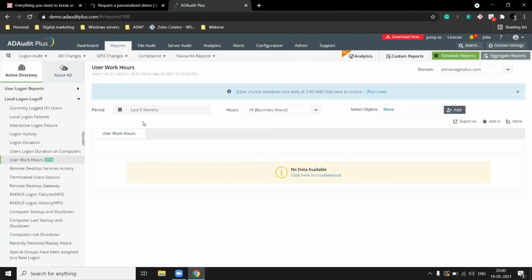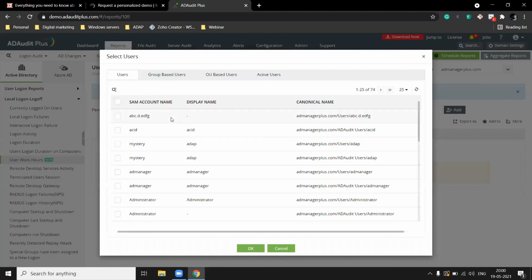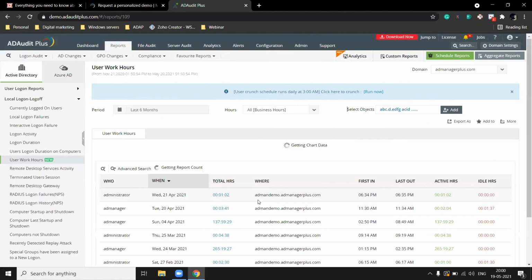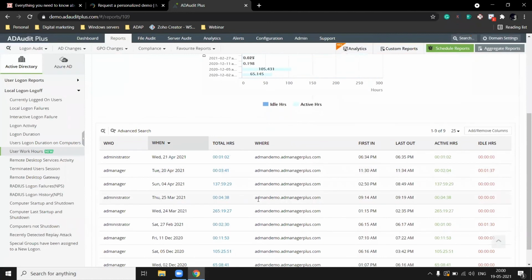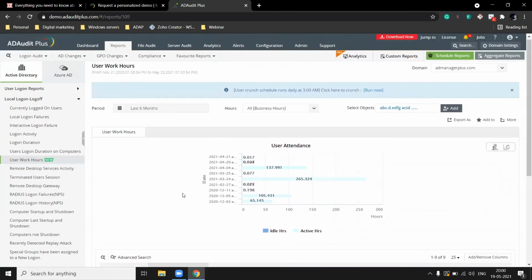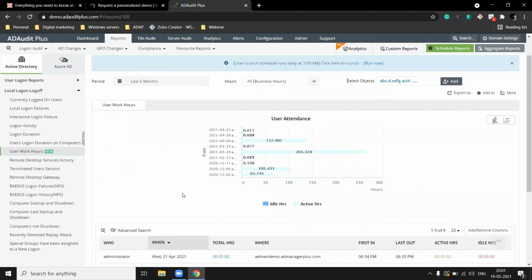And once I get into the user work hours report, I can choose a period of time and the users for whom I want to view the work hours. Once I do this, I'll get the in time, out time, the active and idle time spent by the user at his workstation for the time period that I chose. So you can see how simple this is.